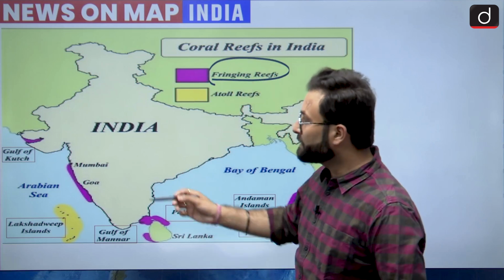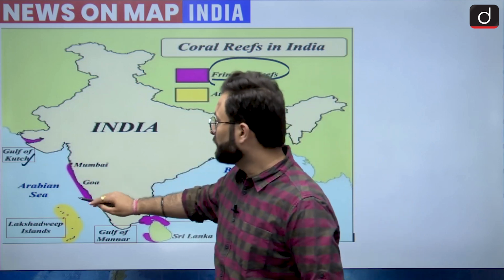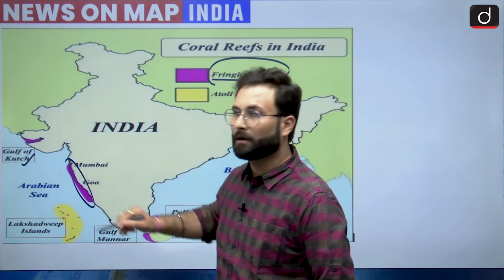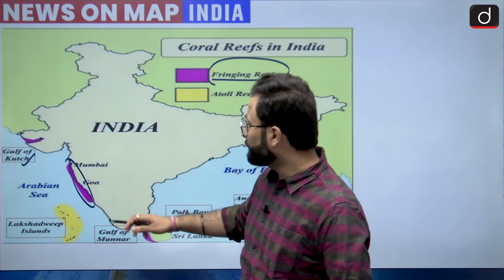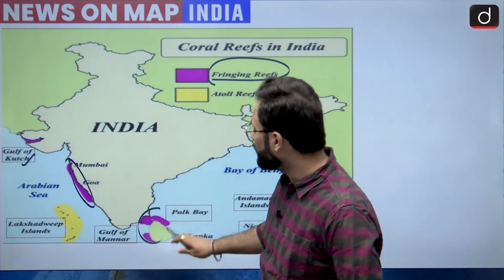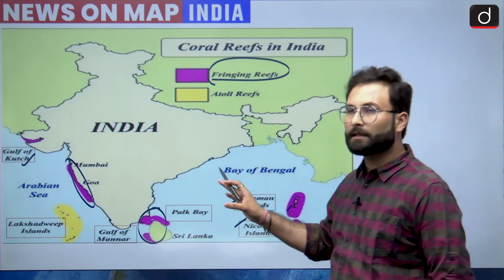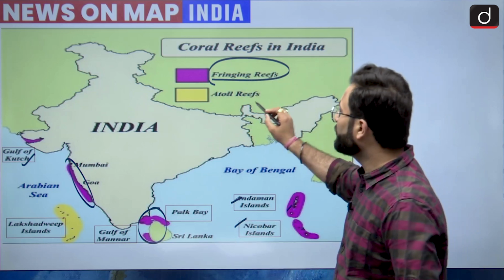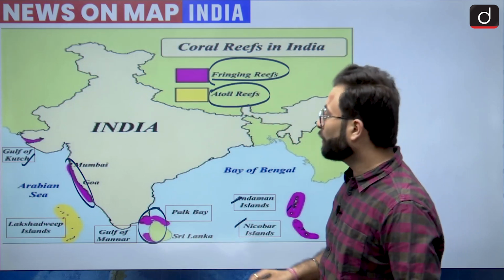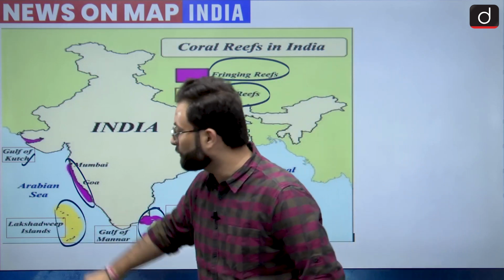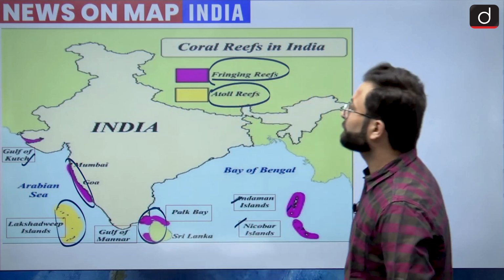Fringing reefs are present in the Gulf of Kutch, then this area of the western coast of India in the Arabian Sea, and then this Palk Bay area here. Then Andaman and Nicobar. Basically these are the areas where fringing reefs are found, and then there are atoll reefs. Atoll reefs are found in the Lakshadweep Islands.